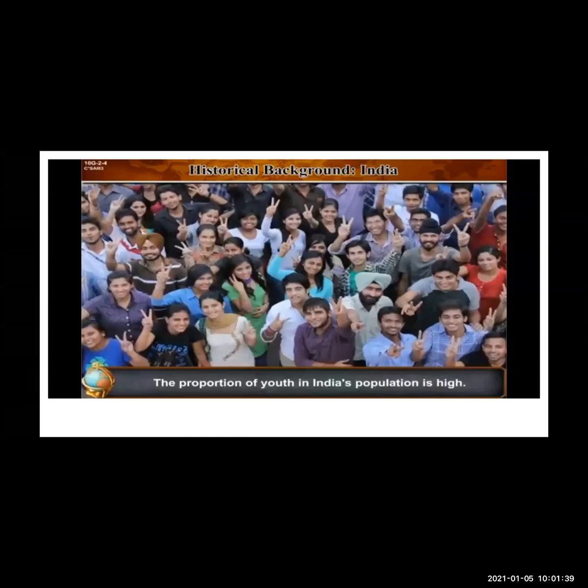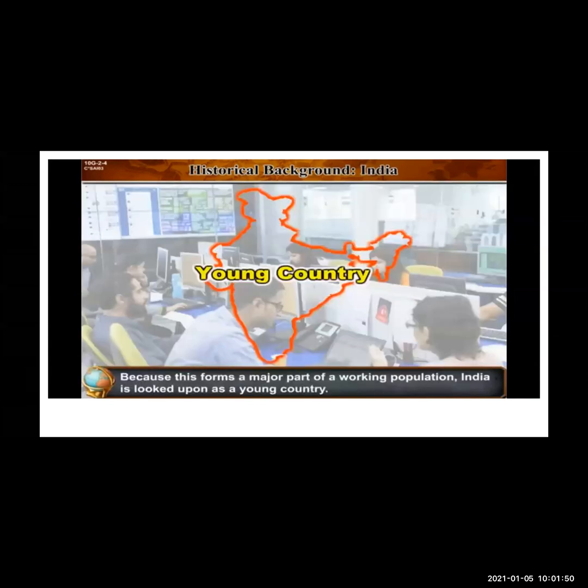Now, the proportion of youth in India's population is high. That means the younger generation is more than the older. Senior citizens are fewer and youth are more in India. Because this forms a major part of the working population, India is looked upon as a young country. So because the young population is more, a major part of our population is working people. So it is looked at as a young country.